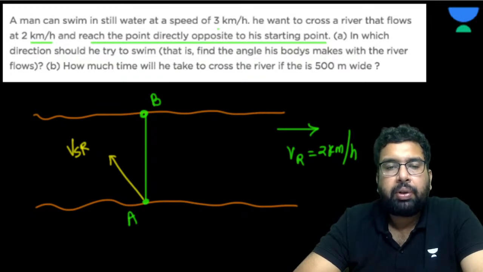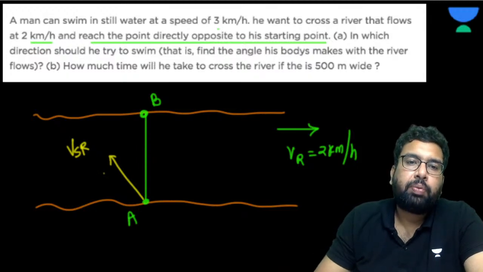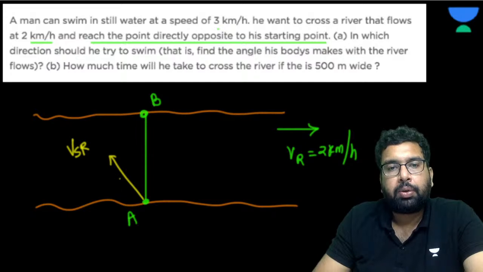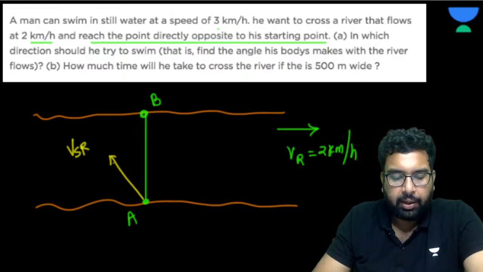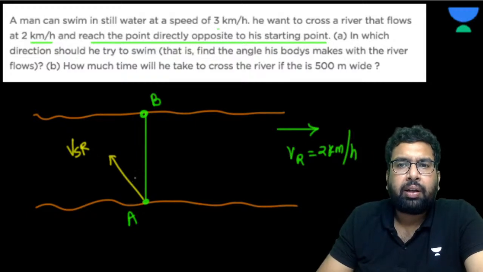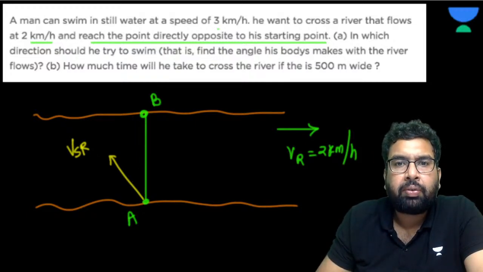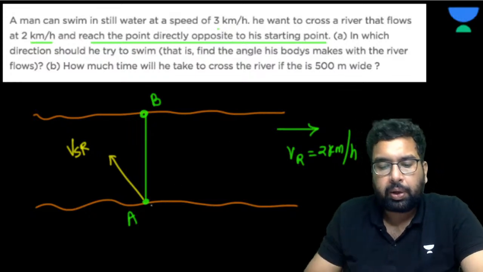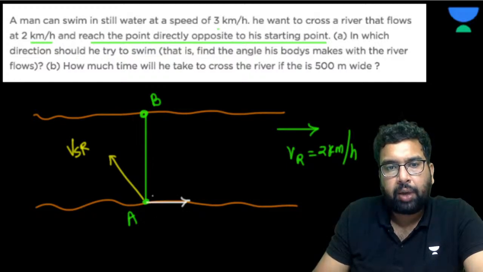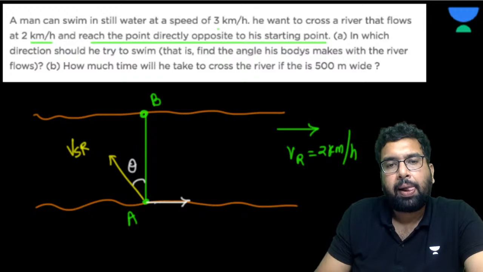Velocity of swimmer with respect to river. So basically, he has to swim in this direction, isn't it? Again, you can consider the theta from anywhere. Find the angle his body makes with the river flow. So with the river flow, this is the direction. So let's suppose this is theta.